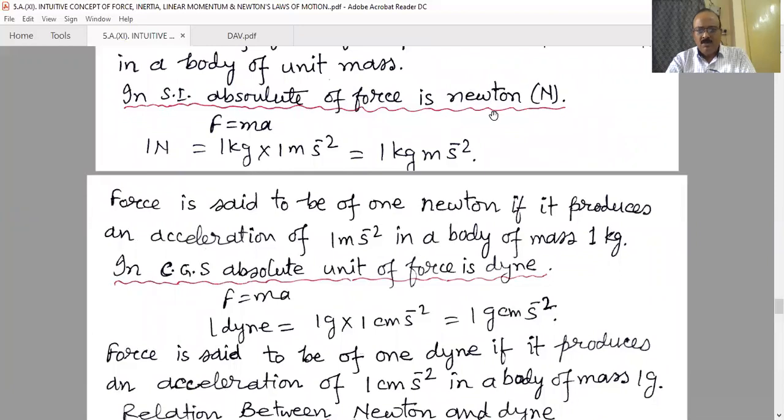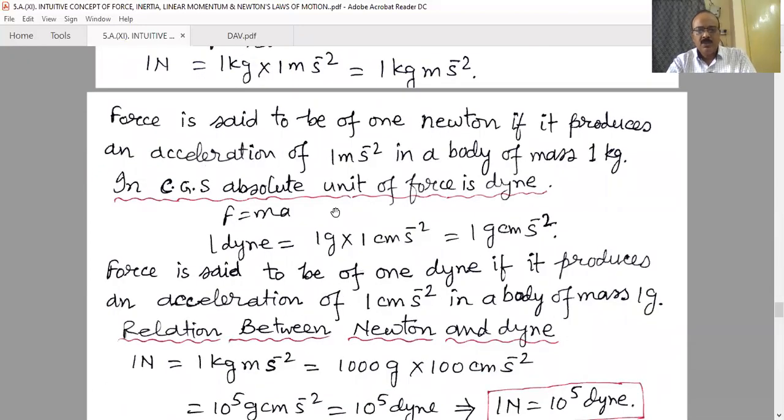And how can you define it in words? The force is said to be 1 Newton if it produces an acceleration of 1 meter per second square in a body of mass 1 kg in the direction of the applied force. That means it is such an amount of force that, when applied on a body of mass 1 kg, it will produce 1 meter per second square acceleration in the same direction. Unit mass, unit acceleration. Therefore, it is an absolute unit in the SI system: 1 kg meter per second square, shortly known as 1 Newton.